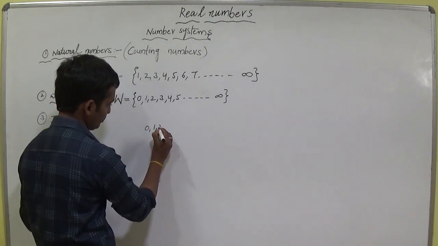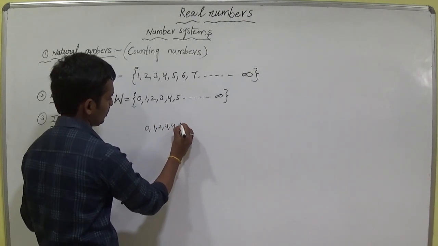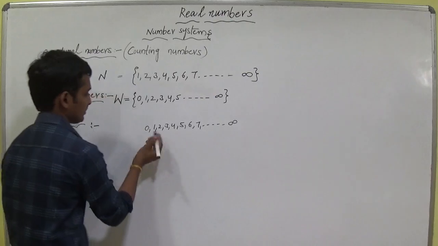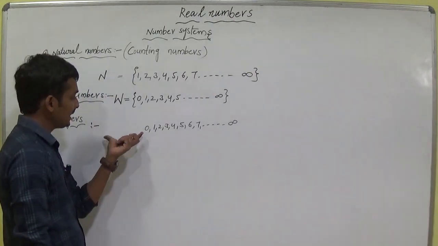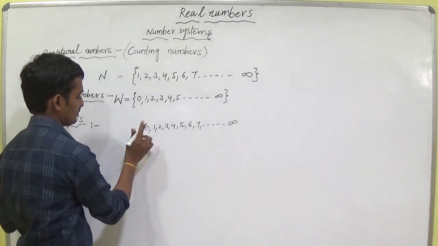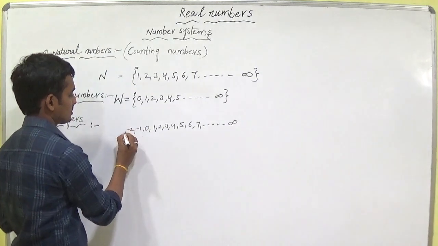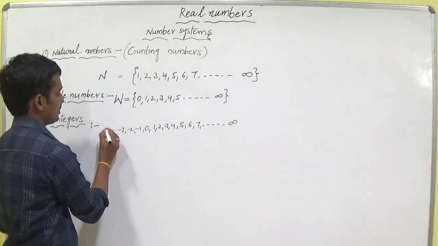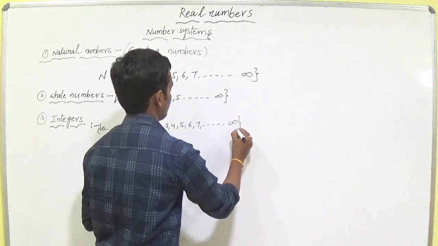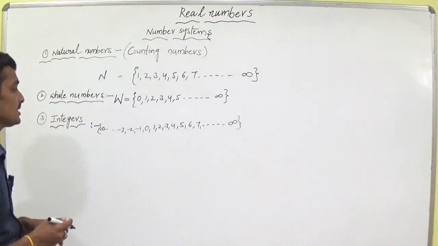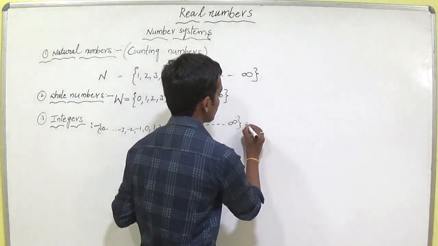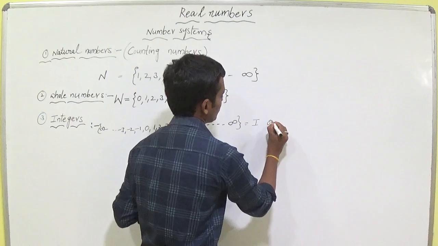Now I am taking the whole numbers: 0, 1, 2, 3, 4, 5, 6, 7 and so on up to infinity. Now I am adding negative numbers to the set. Negative numbers, those are minus 1, minus 2, minus 3 and so on up to minus infinity. This set of numbers is called integers. Integers are denoted by the symbol Z.